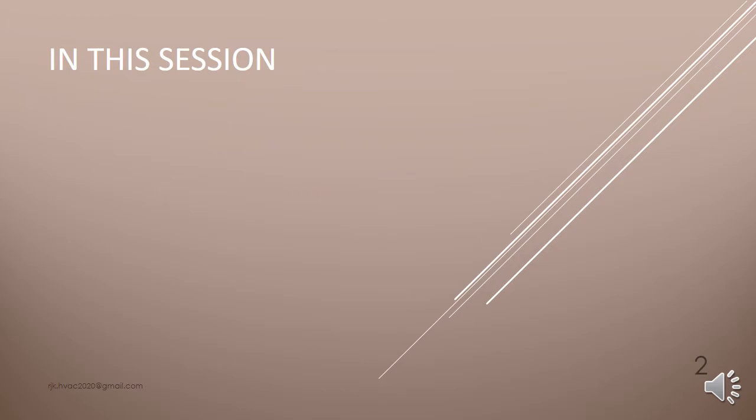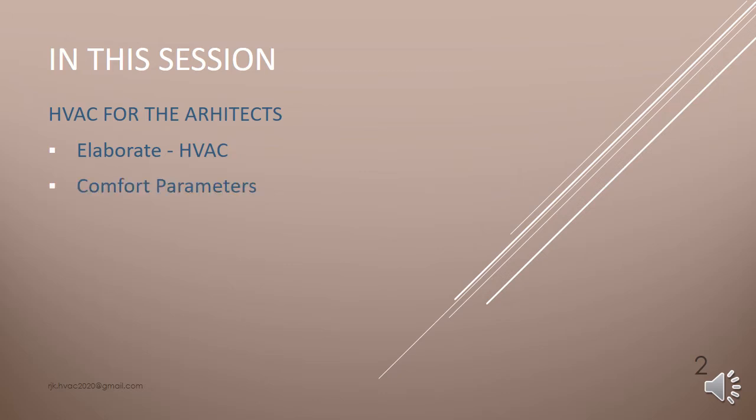In this session, we are going to talk about HVAC, basically concerned with the architects: elaboration of the term HVAC, comfort parameters, types of air conditioning system, and in detail about unitary DX system.